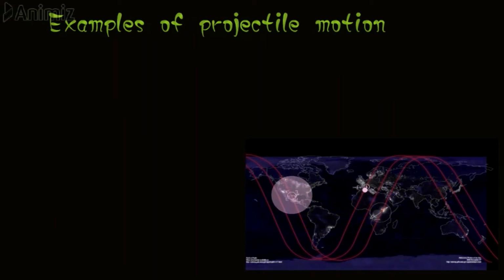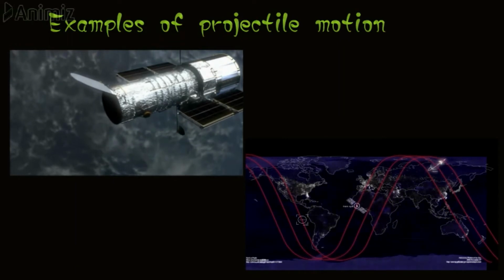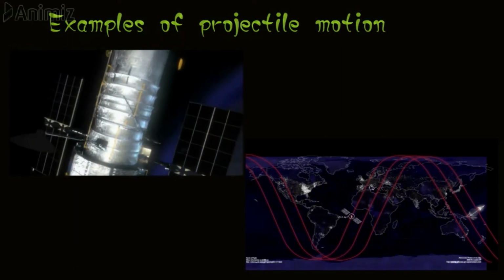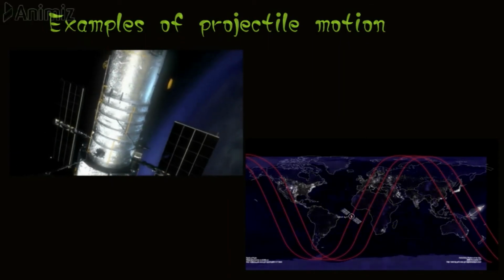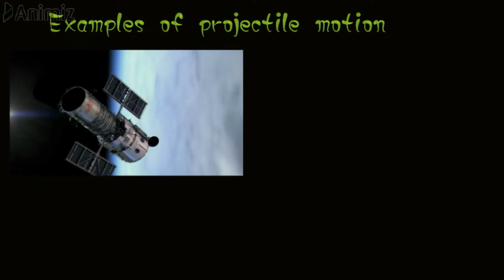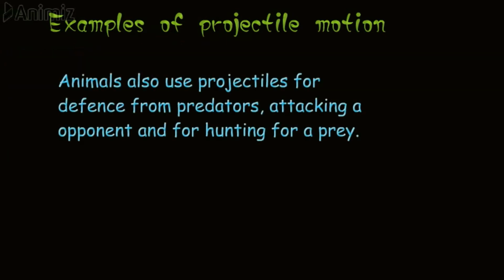Man-made satellites orbiting Earth are only under the influence of Earth's gravitational pull, so they are also projectiles. From the example of a satellite, we get to know that a projectile need not necessarily fall on Earth. Nature also uses projectiles for defense, attacking, and hunting.